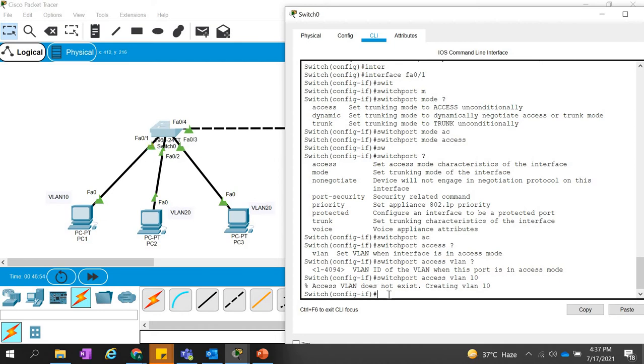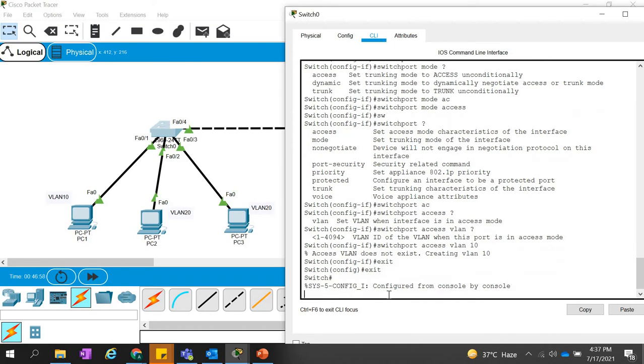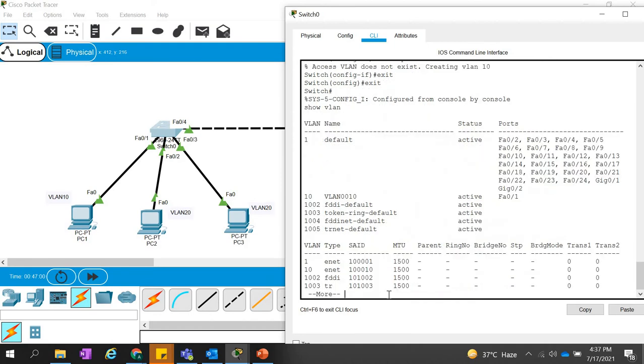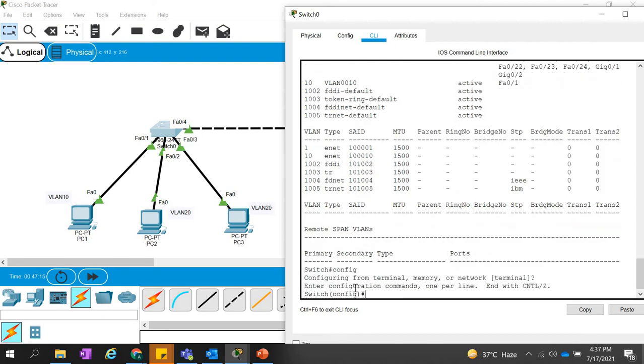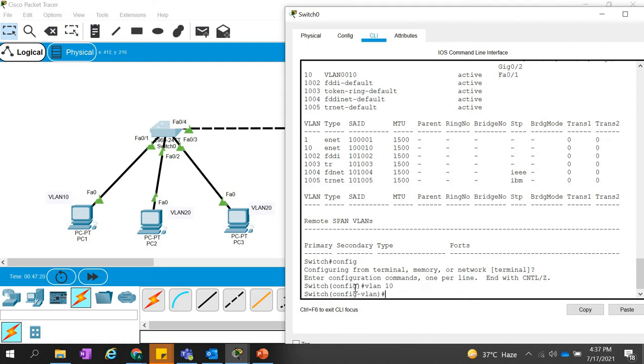If you want to check the VLAN now, let's exit from here and do show VLAN. Now we have VLAN 10 and the name is created as VLAN0010. That is a default name. But if you want to give any name, you can go to config and give the command VLAN 10, and now you can name it whatever you want.